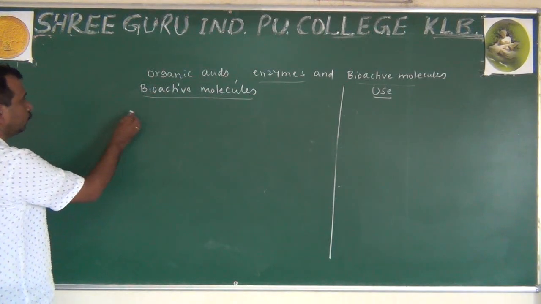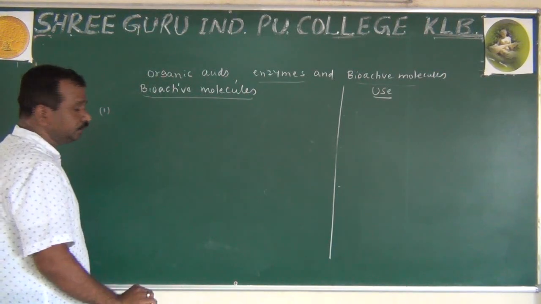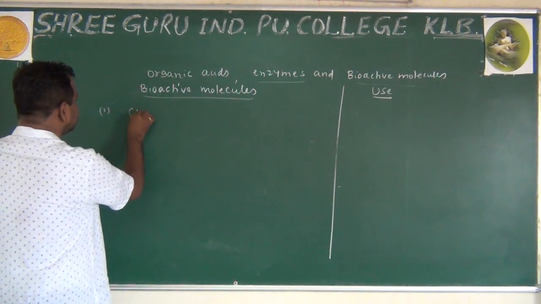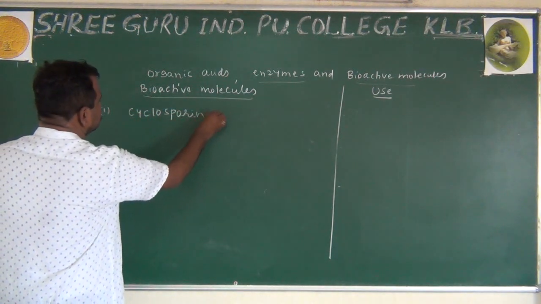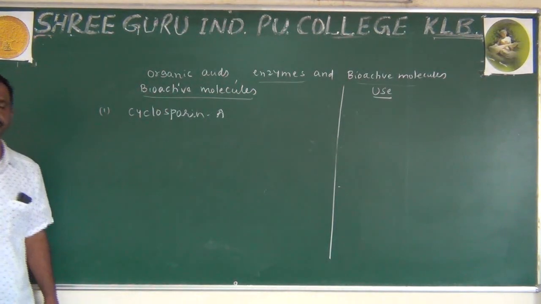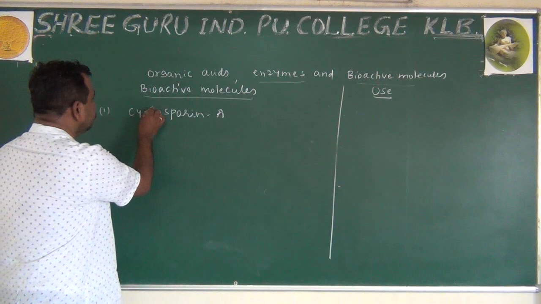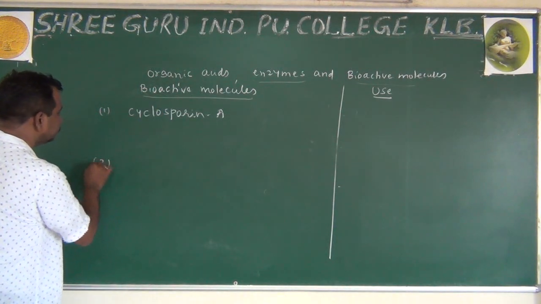Now, which bioactive molecules? Only two are found in our syllabus. Number one is cyclosporin A. Number two is statin.